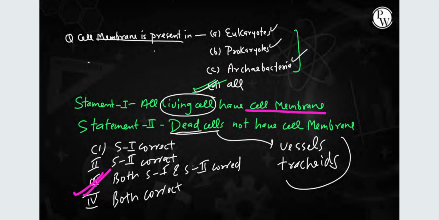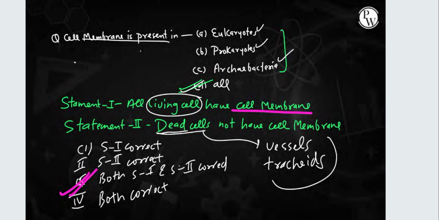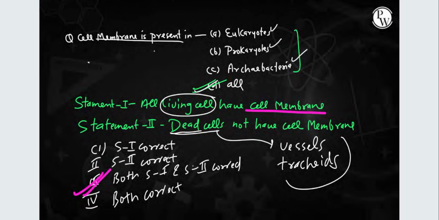Now the question here. We will discuss each and every question, quick revision, without wasting time. Statement 1: all living cells have a cell membrane. Yes, all living cells have a cell membrane, each and every living cell. Only dead cells lack a cell membrane, like tracheids and vessels, and the other example we think of is sclerenchymatous tissue, not all, but mainly the sclereids. Those are the dead cells.